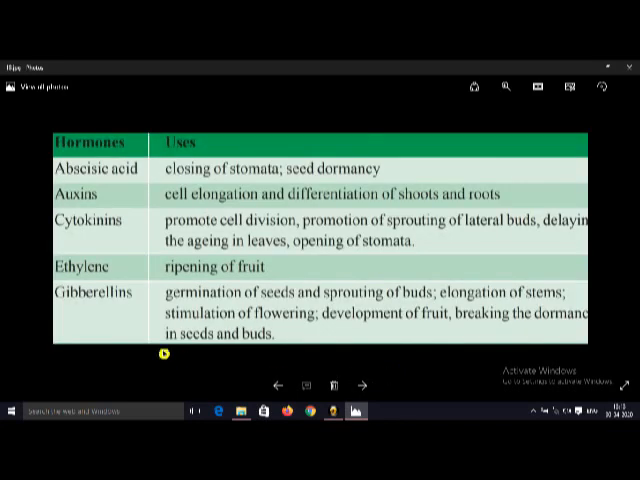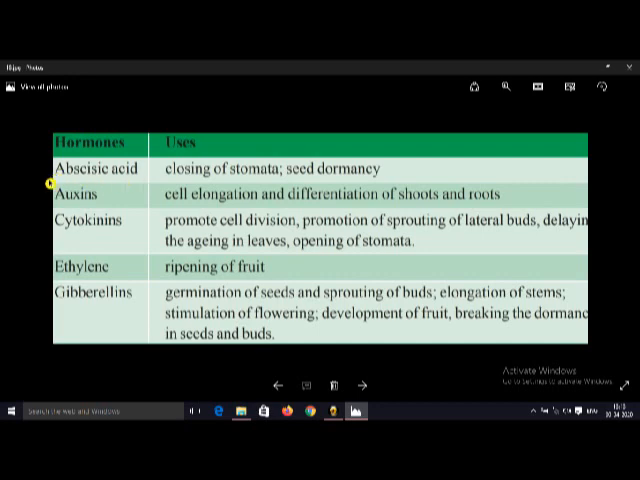And in plants, some hormones are also released. They are called phytohormones or plant growth factors. All these are the hormones released in plants. These hormones control the growth and different activities in the plants, so they are called plant growth factors.